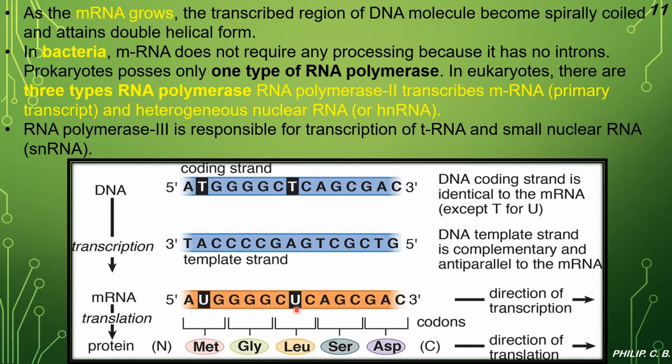So this image helps you to understand where the changes are taking place and how they take place. Here is the direction of transcription. Translation occurs from mRNA to form the protein. As we saw in the central dogma, DNA to mRNA by transcription, mRNA to protein by translation. Here you can see AUG, the starting codon, which is Met or methionine, followed by glycine, leucine, serine, aspartic acid, in the direction of translation, and further all other amino acids are formed.